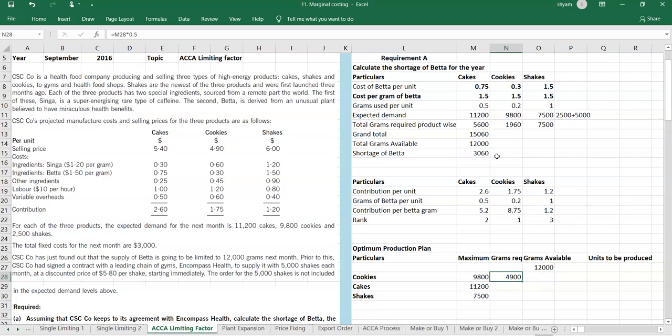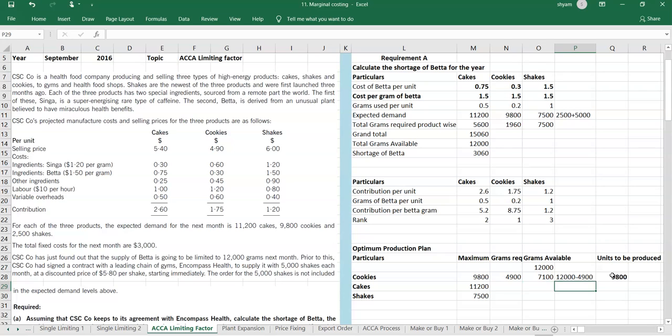So if we have this much grams, yes, it's available. Then it means we can produce all of those units. So we can produce 9,800 units; that can be easily produced.